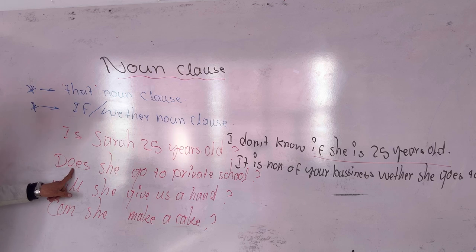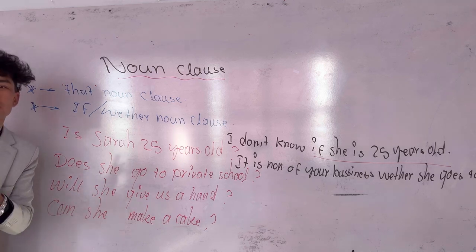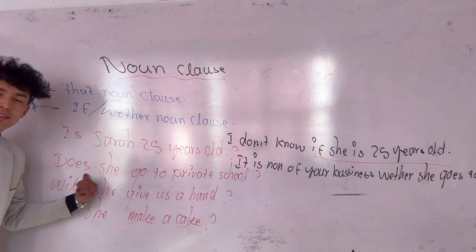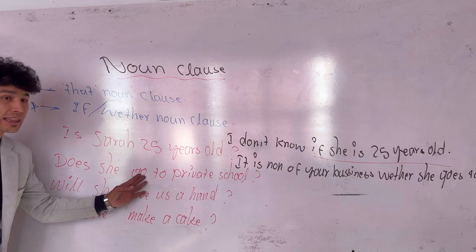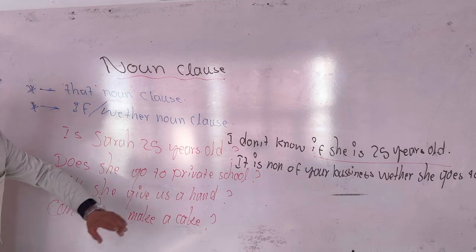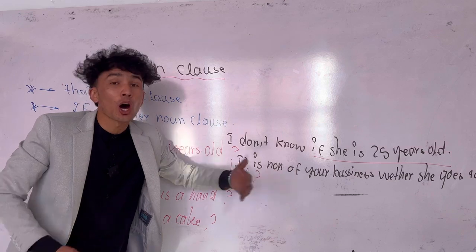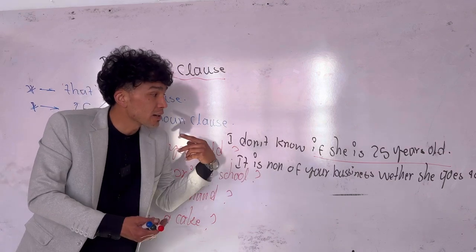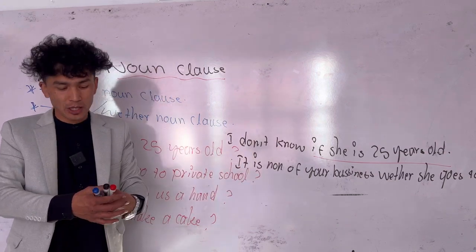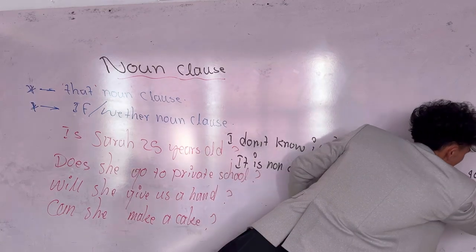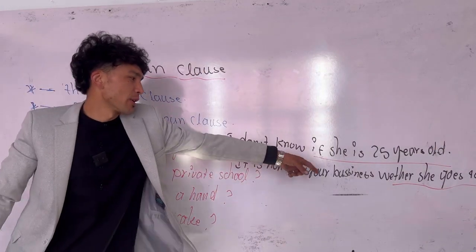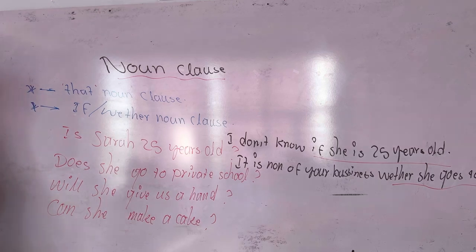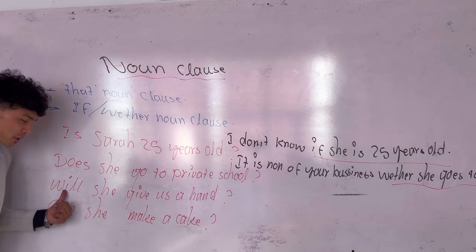Now, where's does? Does is removed, omitted, because this is an auxiliary verb. Instead, I put s at the end of goes. Okay, it is none of our business or your business whether she goes to a private school. Whether she goes to private school is what? Noun class. Well done. Instead of whether, you can bring the word if. That is all.